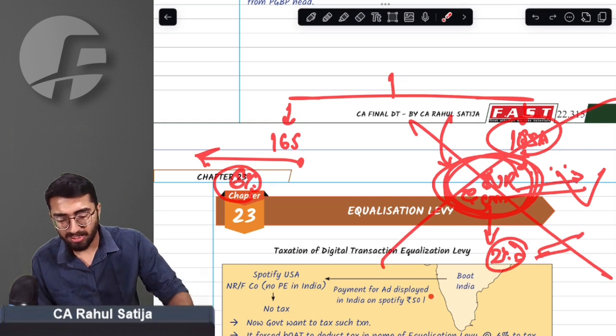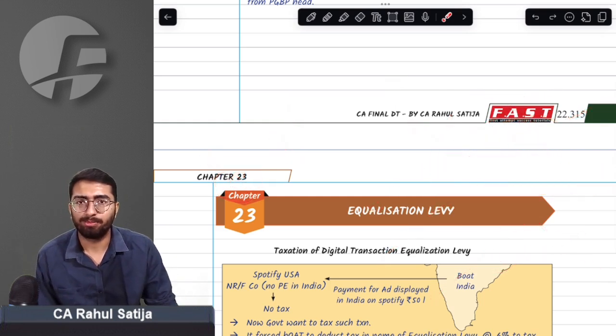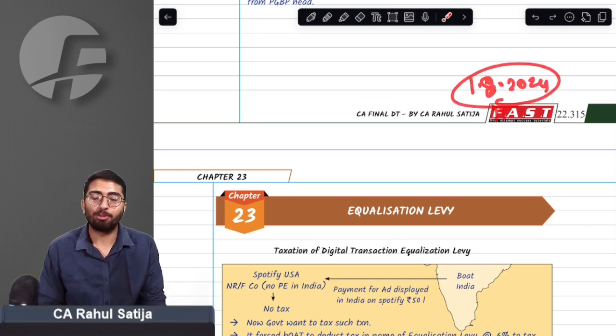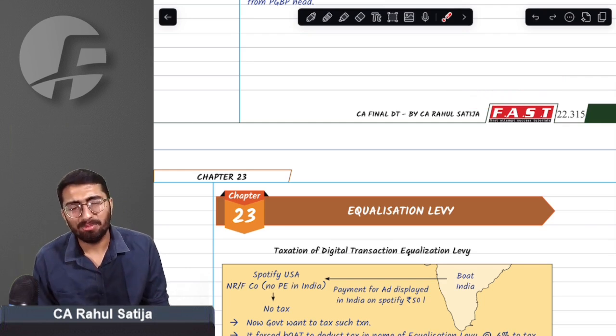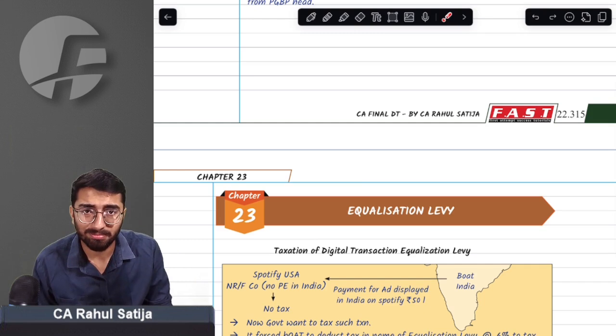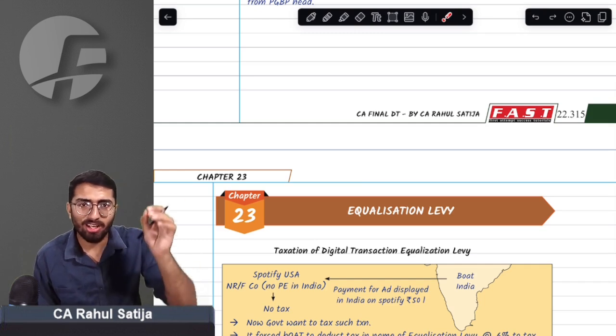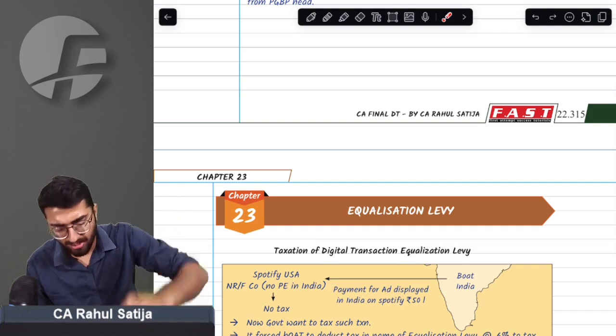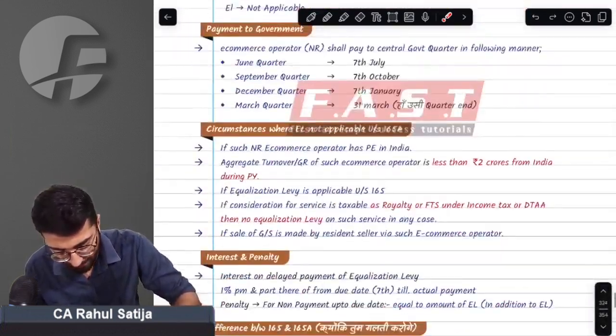Now this equalization levy has been scrapped. This equalization levy has been scrapped from 1st August 2024. But you are very much lucky that ICAI has not even included this topic in study material. So you don't need to study this at all. If you have any kind of equalization levy in your book, you can simply strike it down. That is not relevant for your examination.